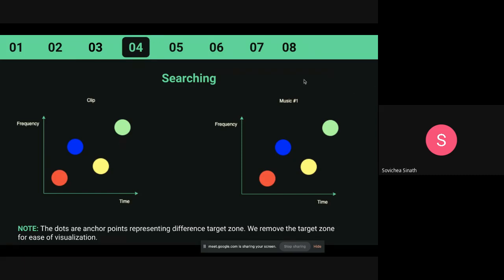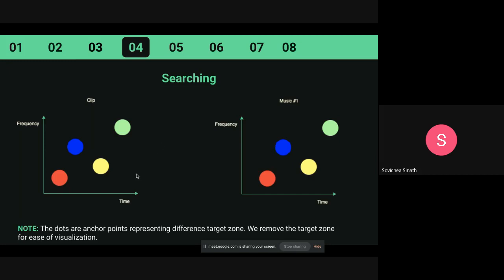And on the right-hand side is music number 1. So now we have a lot of music, so we need to find the correct one by calculating the time difference max section. It's just a harder way to say we want to find the exact same sequence of music that's going to play.